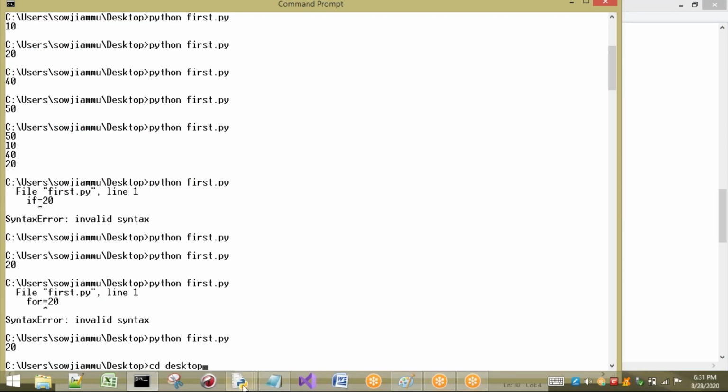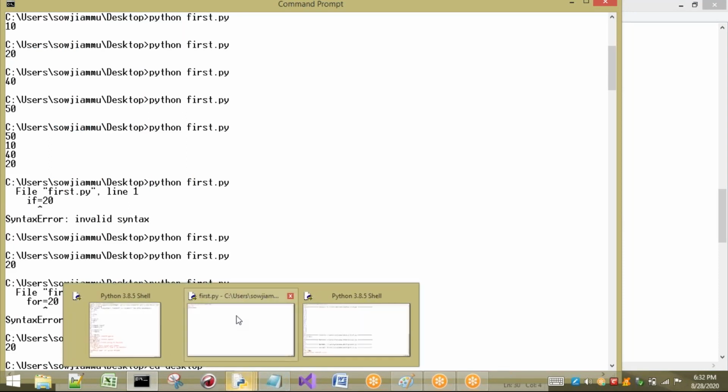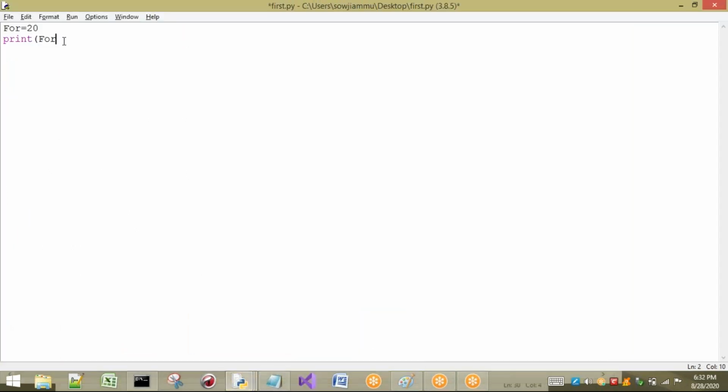Somewhere you are generally using A, B, C, D. How many characters? What can be the length of your identifier? You may get the doubt. So here my variable length can be any length.